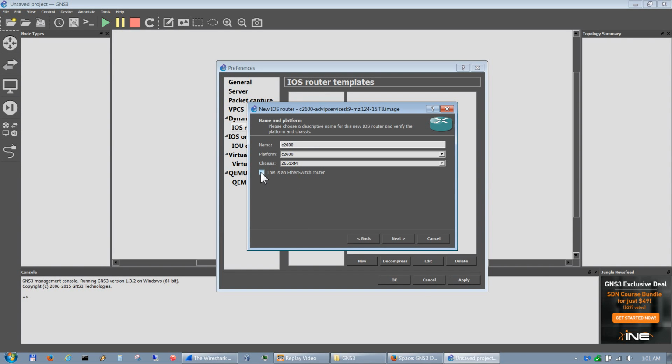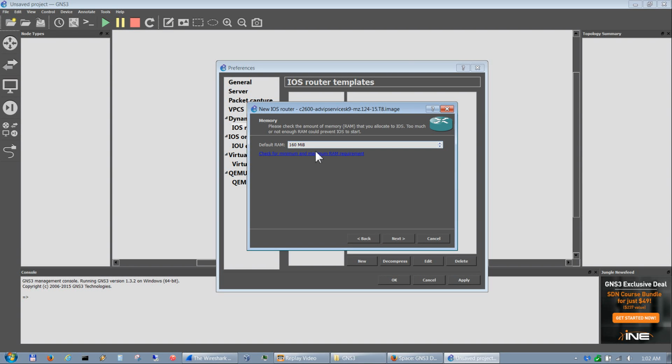I usually don't check this. This is an EtherSwitch router. Just because I like to have this as a baseline. You can always make changes to it later. So let's go ahead and hit next. This is the default RAM that gets populated by GNS3 for the particular image that you are loading.